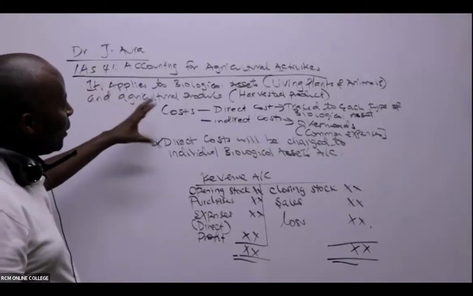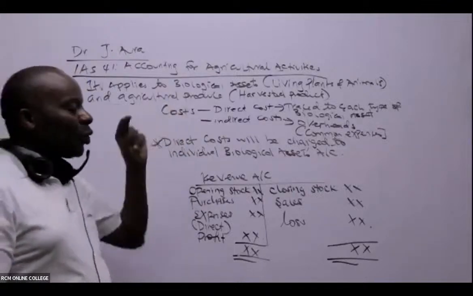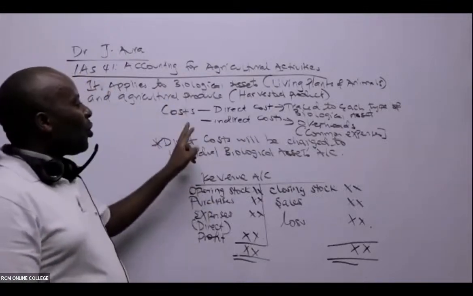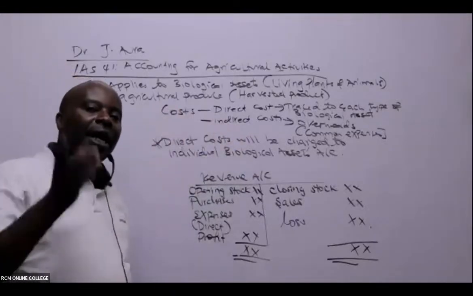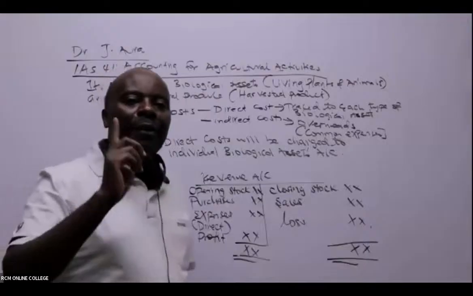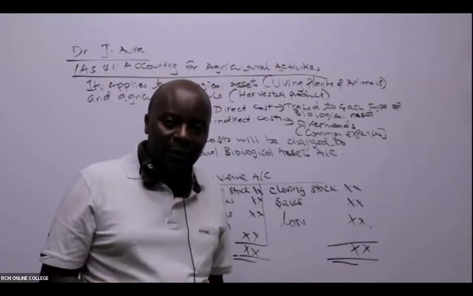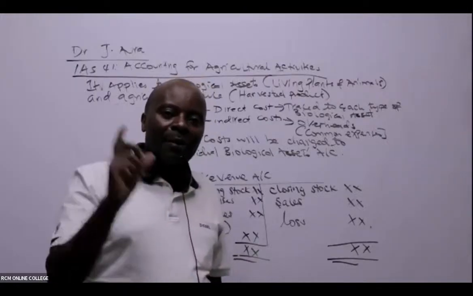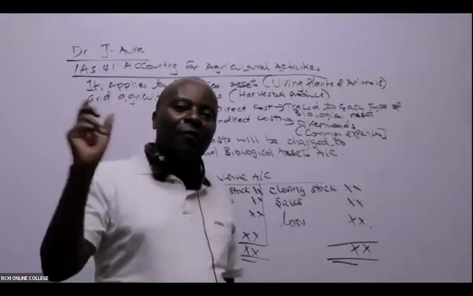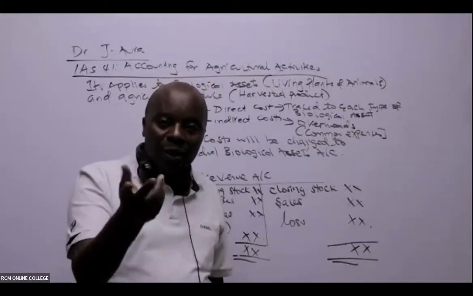I've called your attention to something very important here on costs, where we have two types of costs. We have direct costs and indirect costs. Direct costs are those costs that you are able to trace directly to each biological asset. For example, when I buy fertilizer in my farm, I've given you an example of a farm that we run at Isinya, which I've taken my students to severally, and I should be able to take you there very soon.